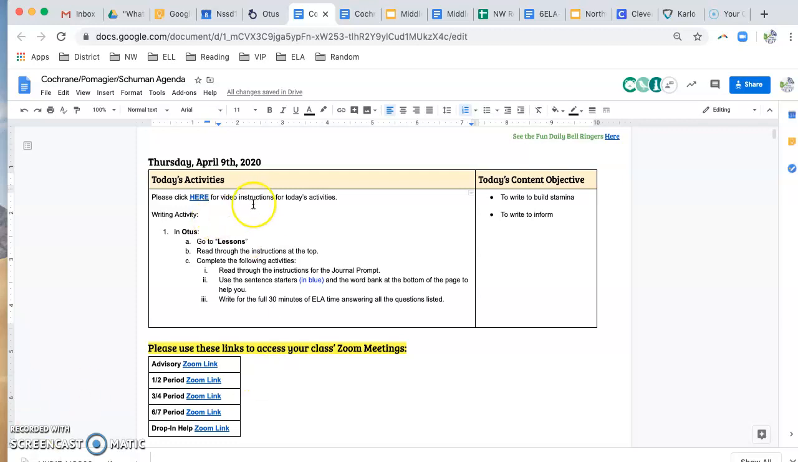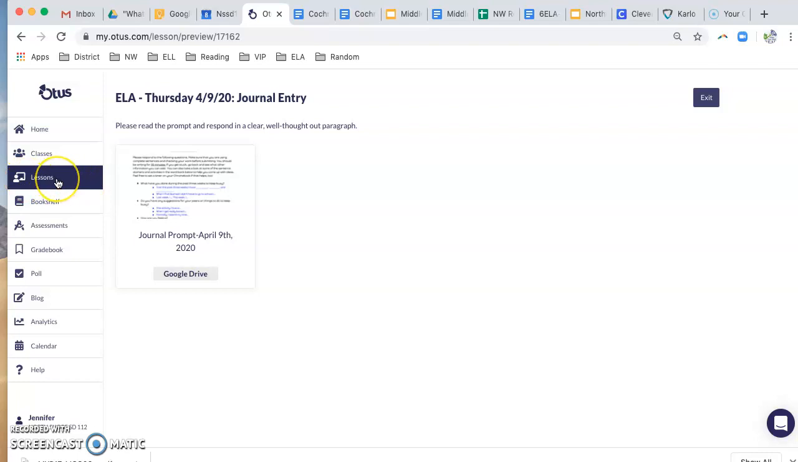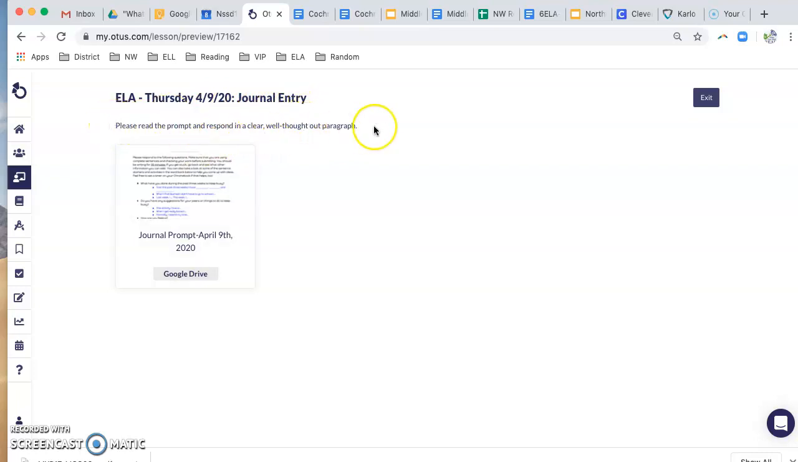Today, what we're going to do is work on a writing activity. So in Otis, if you go to your lessons, you will see some instructions, okay? Again, this is under your Lessons tab, and it says ELA, Thursday, 4/9/20, journal entry. You'll read the directions here, and then open up the document. It's a journal prompt.